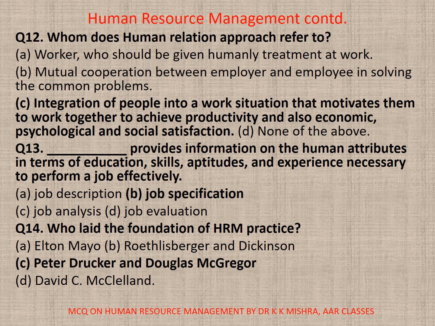13. Dash provides information on the human attributes in terms of education, skills, aptitudes and experience necessary to perform a job effectively. A. Job description, B. Job specification, C. Job analysis, or D. Job evaluation. Correct option is B. Job specification.